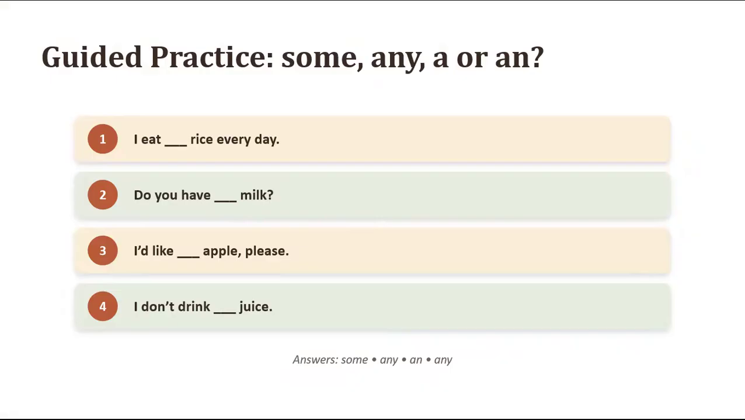Do you have dash milk? Any milk, because this is interrogative. I'd like an apple, please. I am talking about one apple, so that's why I used an apple. I don't drink any juice.